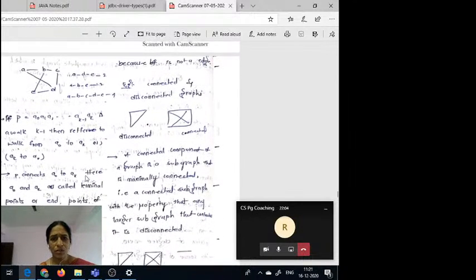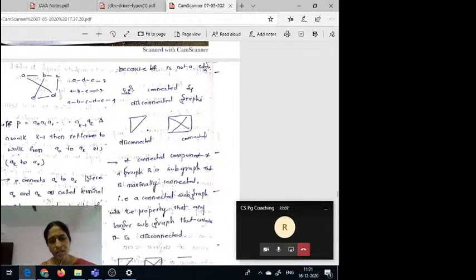So in the exams they can ask questions, they can give some graph and ask you to find out whether this path exists or not. So we can say that when the path exists, vertices are different and the edge sequence also exists. Then only we can say that that is the path. And here there are connected and disconnected graphs. Suppose you observe here, these are the two graphs. So this is the disconnected graph. Here one vertex is there. This is not connected, so this is called a disconnected graph. So this is called a connected graph.